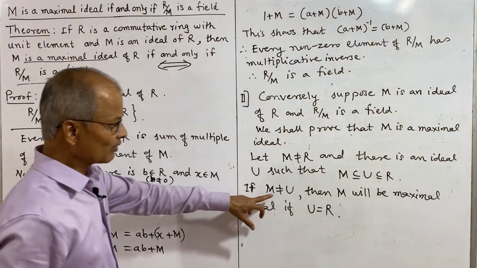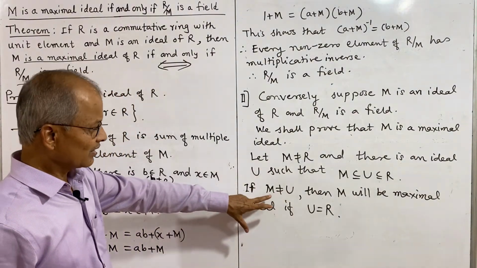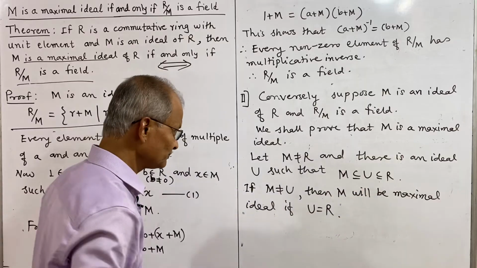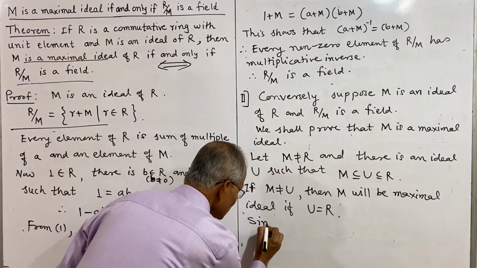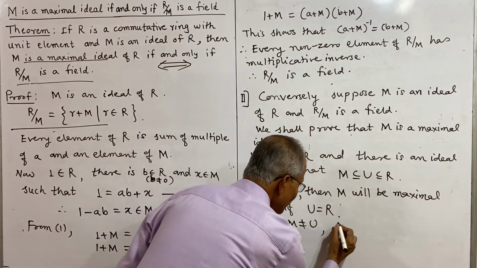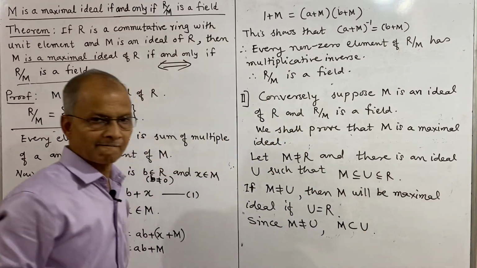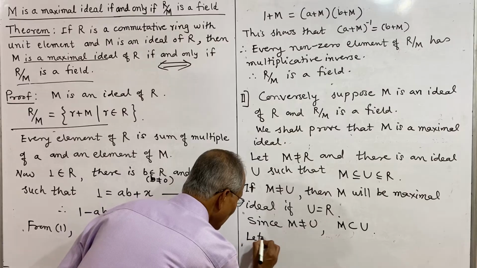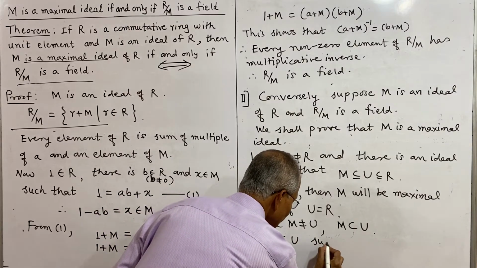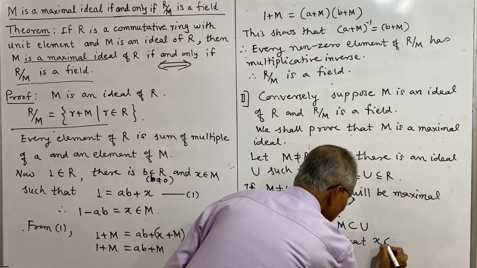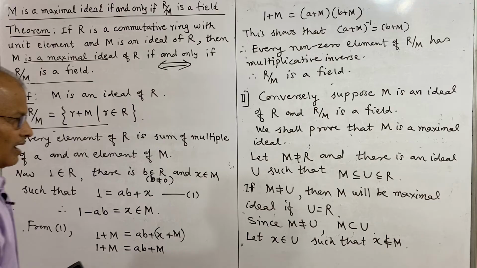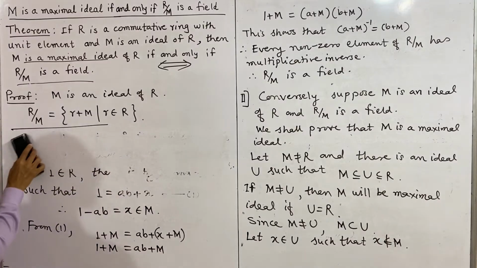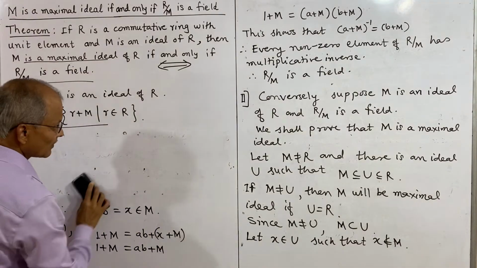Now we have M is not equal to U. So there exists an element x in U which is not in M, because M is contained in U. Since M is not equal to U, M is a proper subset of U, and therefore there is at least one element in U which is not in M. So let x belong to U such that x does not belong to M.